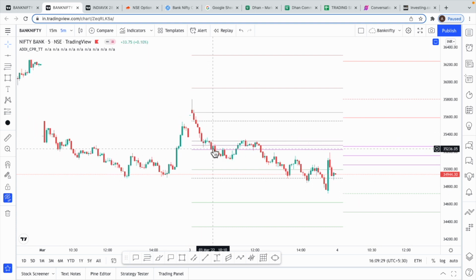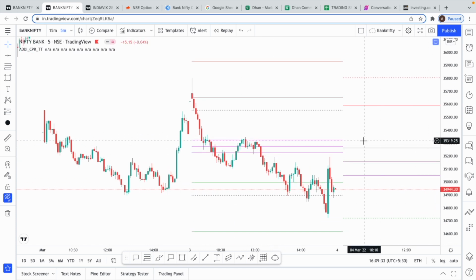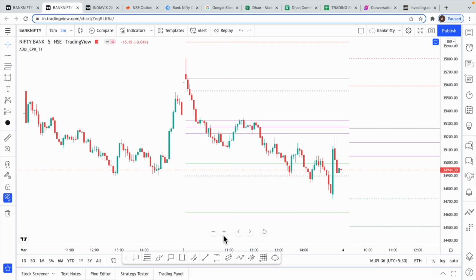If one target hits, I exit and then I look for a re-entry. That's just my way of trading. Everybody can choose their own way. Now if somebody was really trailing their stop loss, they could have trailed stop loss until here, until the CPR. We got a nice retest of the CPR, again a dip until the previous day low, S1 previous day low. It was a beautiful trade.